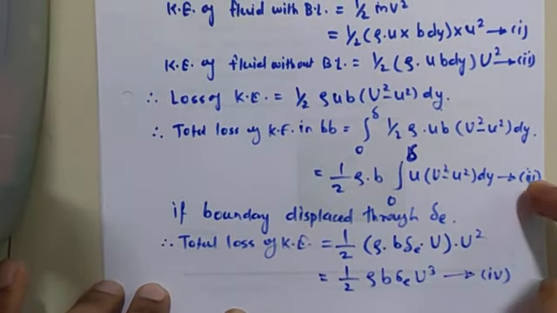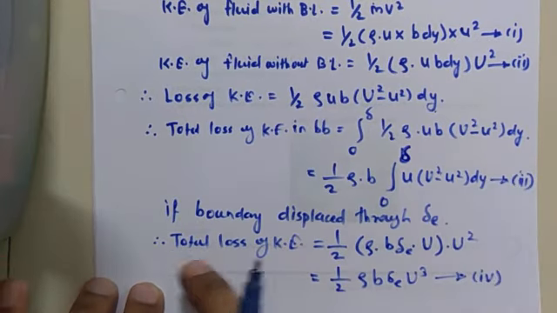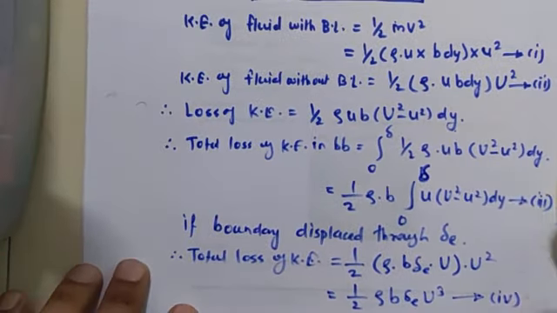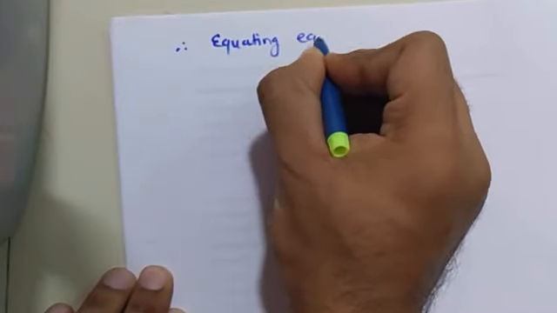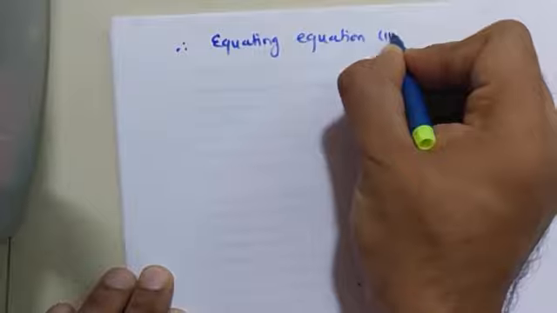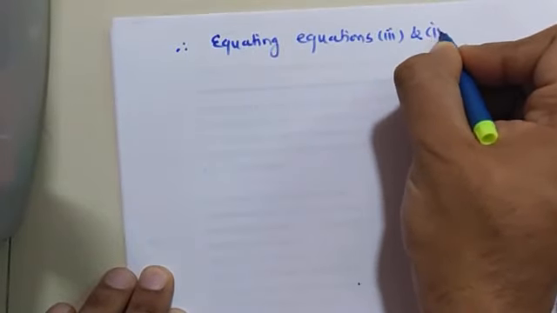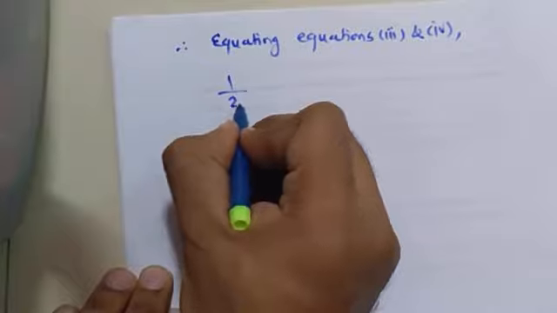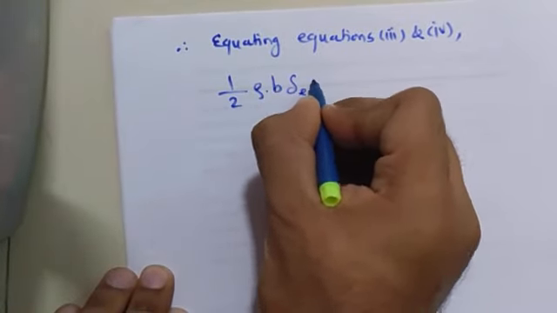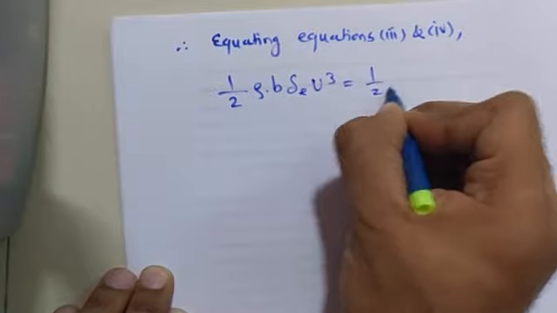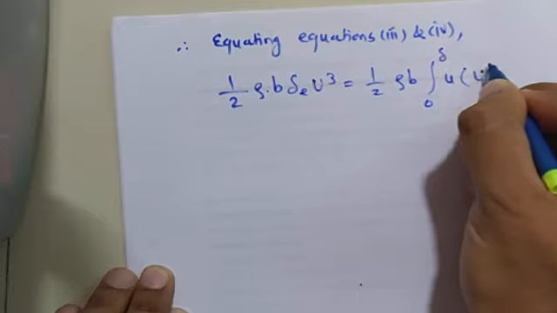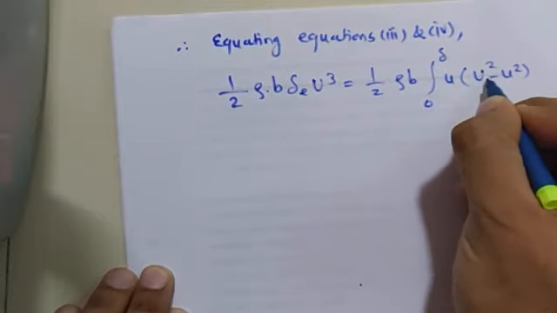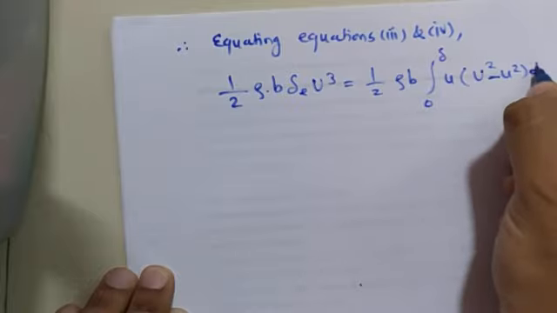Now both equation 3 and equation 4 represent the total loss of kinetic energy. Therefore, equating equation 3 and equation 4, we have half rho B delta E U cube is equal to half rho B integral 0 to delta of small u into capital U square minus small u square dy.